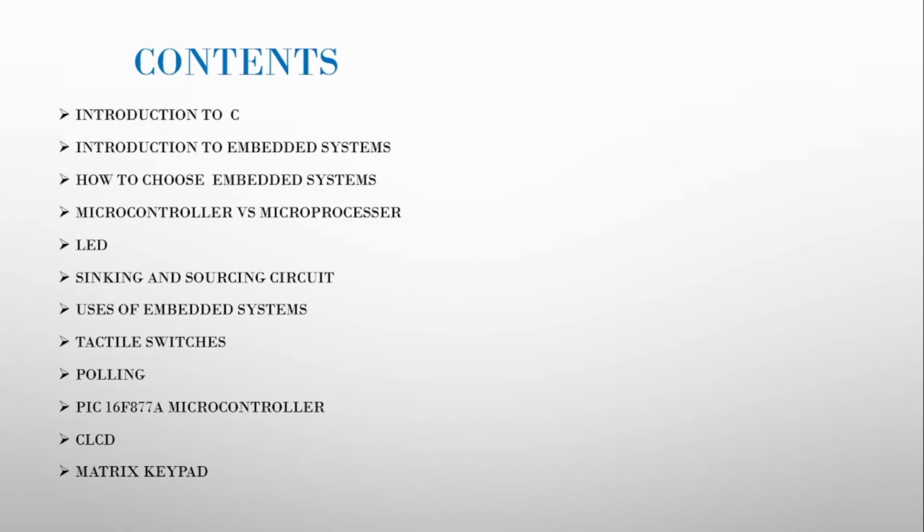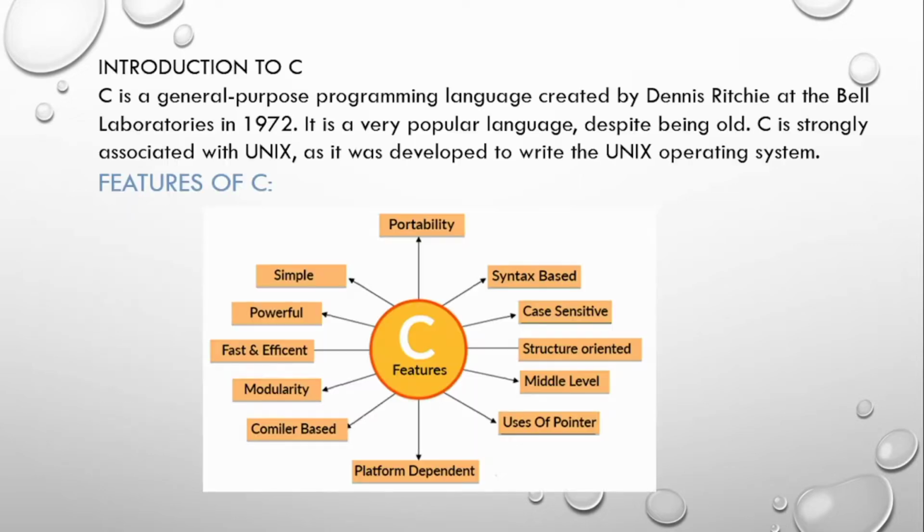These are the contents that we discussed in this presentation. Those are Introduction to C, Introduction to Embedded Systems, How to Choose Embedded Systems, Microcontroller versus Microprocessor, LED, Sinking and Sourcing Circuit, Uses of Embedded Systems, Tactile Switches, Polling, PIC 16F877A Microcontroller, CLCD, Matrix Keypad, and ISR, timers, potentiometer, double EEPROM, real-time clock, car black box, and structure of car black box, its features, an internal diagram, microcontroller, required softwares, and last, project implementation.